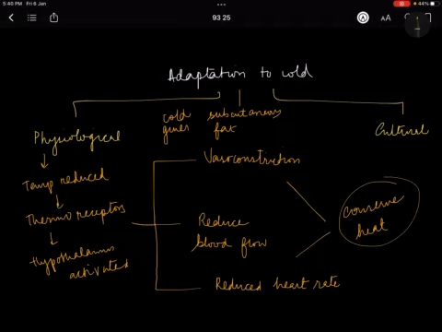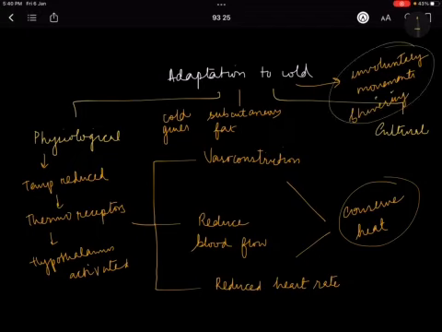And apart from that, you can add the idea of involuntary movements like shivering in generating heat. So now this has summed up the biological part of the topic, adaptations to colder environments.